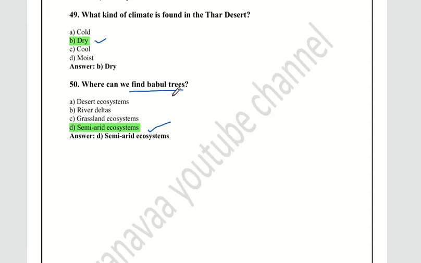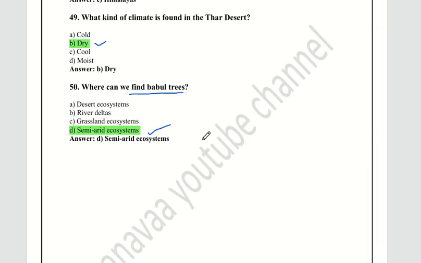So this is all about the previous year question paper solution. In total, 50 questions are there, 10 questions from each module.